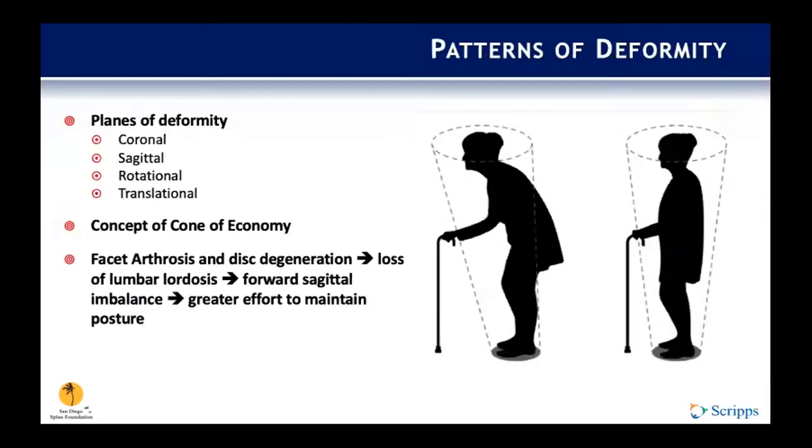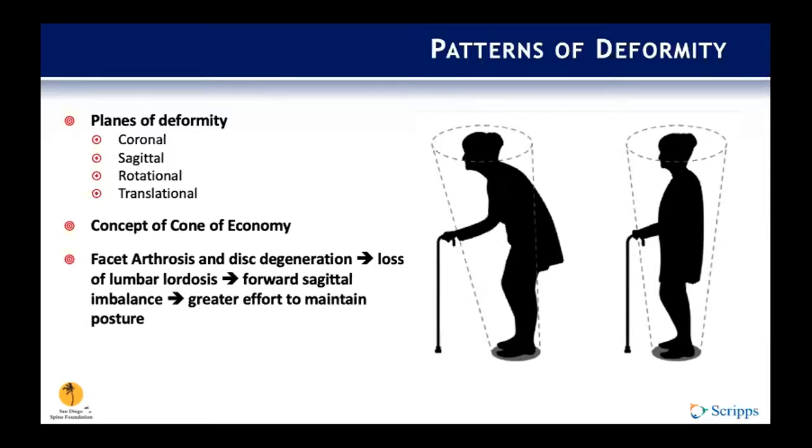So the four primary planes of deformity include the coronal, sagittal, rotational, and translated planes. And an important concept in this idea is the cone of economy. Normally when patients assume the erect posture, they stand with a certain zone of balance in which their torso remains within a certain distance from their pelvis. By doing this, energy expended by postural muscles is minimized.